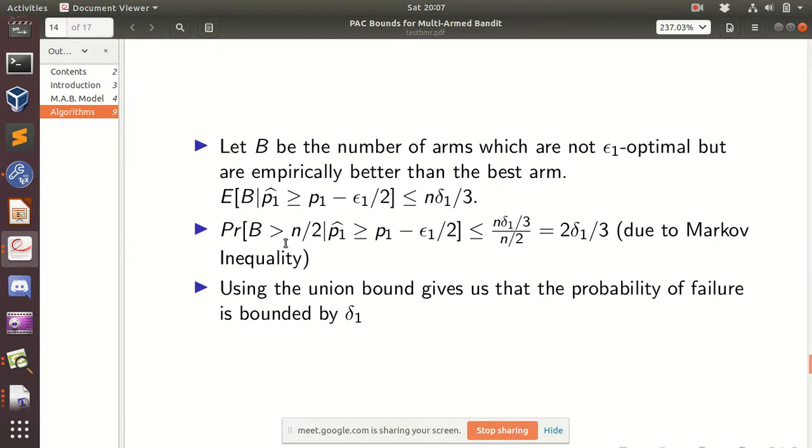Basically, if we have B greater than n by 2, then by Markov inequality we can bound this thing by 2 delta 1 by 3. Why am I taking n by 2?